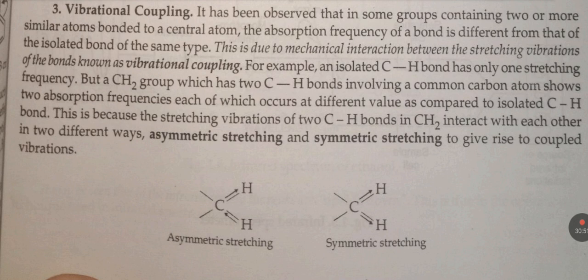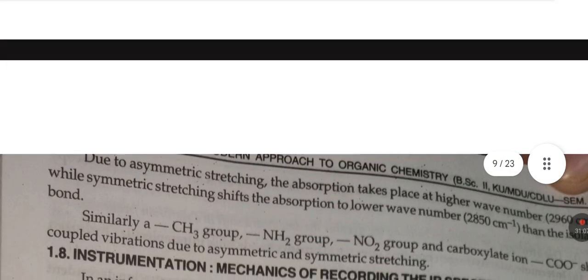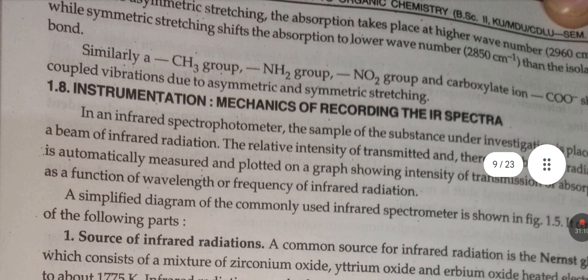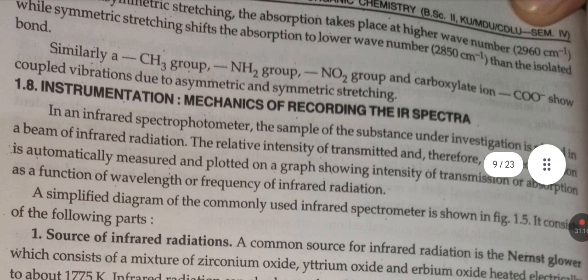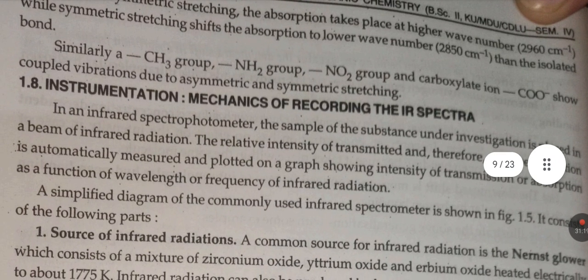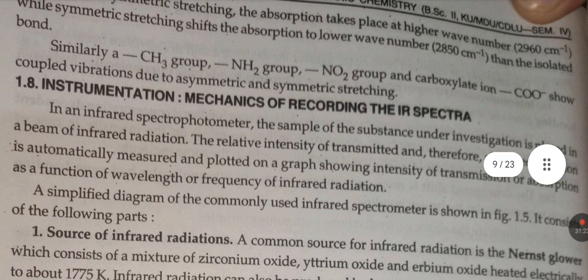That is because the stretching vibrations of the two CH bonds in CH2 interact with each other in two different ways, asymmetric stretching and symmetric stretching, to give rise to coupled vibration. Due to asymmetric stretching, the absorption takes place at a higher wave number, while symmetric stretching shifts the absorption to a lower wave number than the isolated bond.